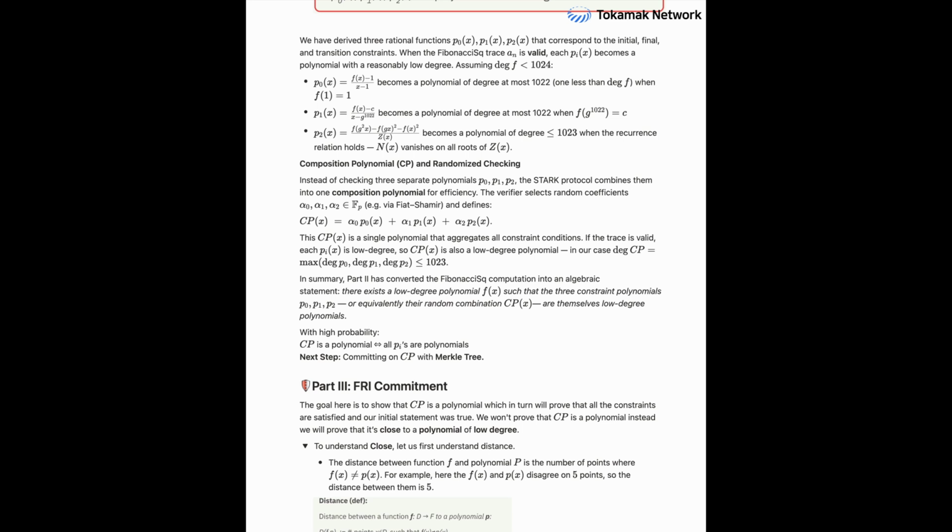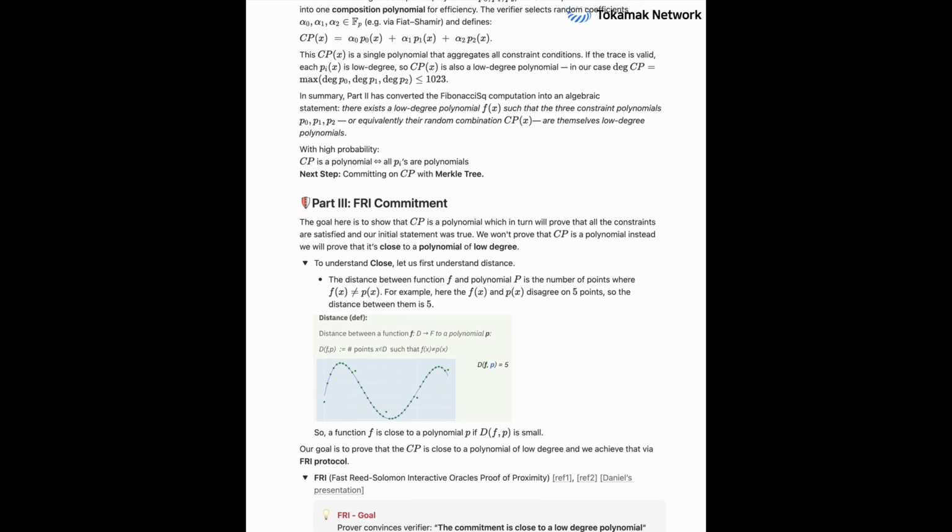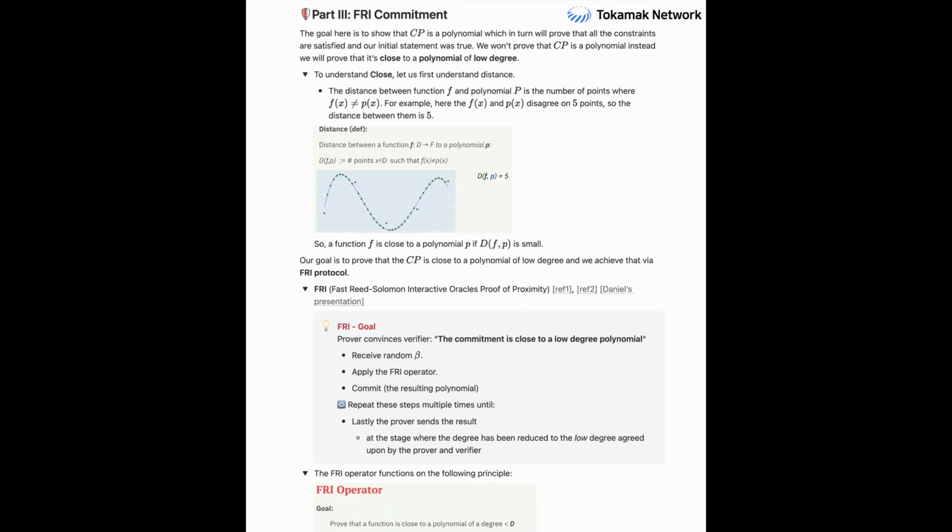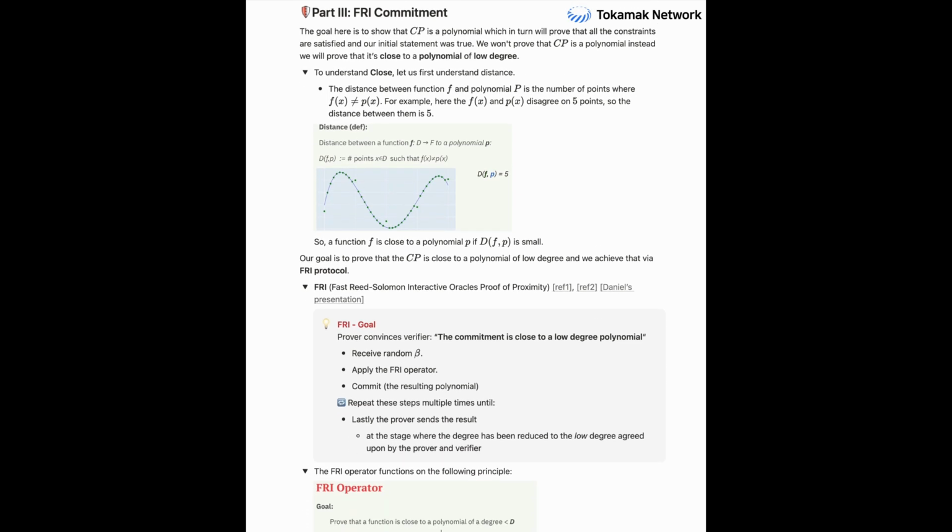Okay. This brings us to the next big challenge, doesn't it? How do we actually prove that this composition polynomial, the CP, is indeed low degree? Because that implies all our original rules were followed. Right. And that takes us to part 3, proving closeness to a low degree polynomial using the FRI protocol.